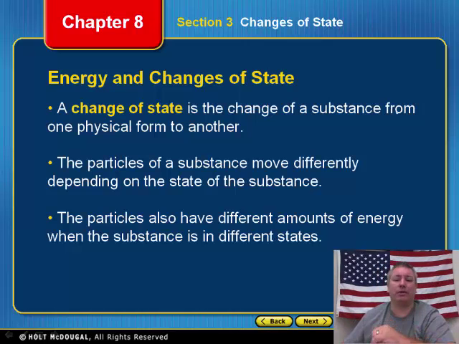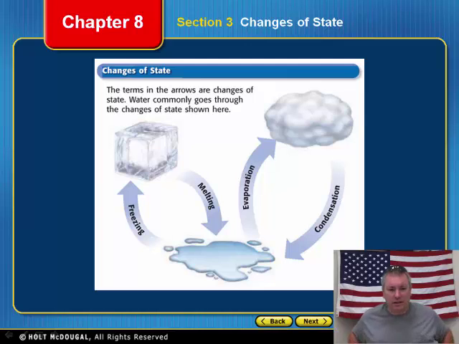And there's something else for us to remember as well. Let's take a look at this slide right here. You're going to see it again a little bit later on. It says the terms and arrows change the state. Water commonly goes through the changes of state shown here. We already know that water can be a solid, a liquid, or a gas. So let's talk about what happens when water goes from this state and becomes a solid chunk of ice.